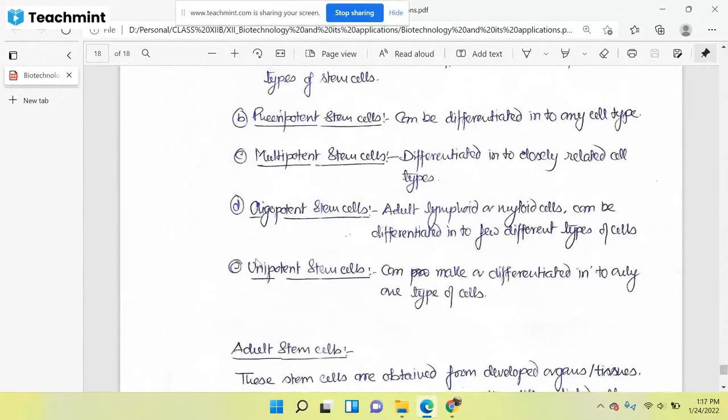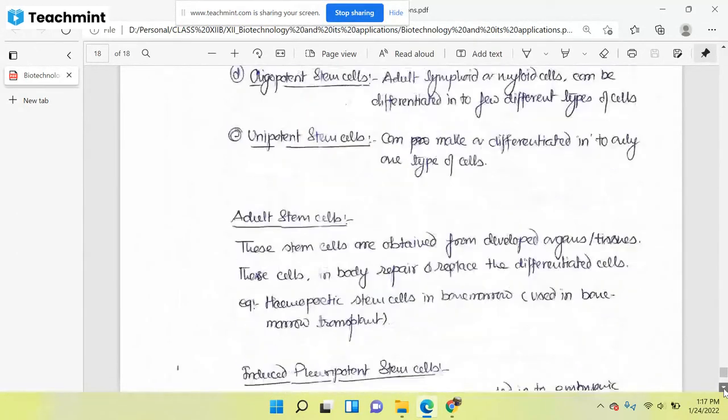Unipotent stem cell, uni means single. I told you, if we are collecting the stem cell from the adult organism, then most of the time it will be converted into a single lineage. It can differentiate into only one type of cell. Suppose we are collecting a stem cell which makes only bone marrow cells, it means we can produce only blood cells. So if the stem cells are producing a single type of cell, then it will be called a unipotent stem cell.